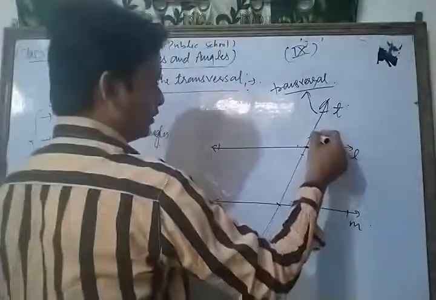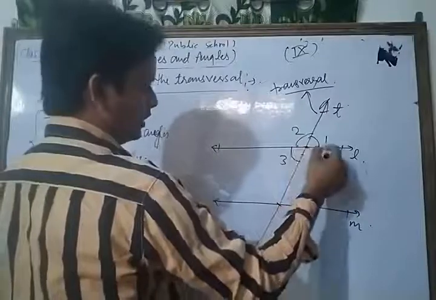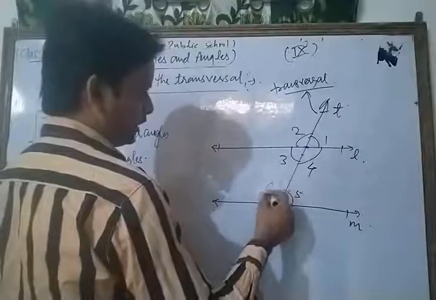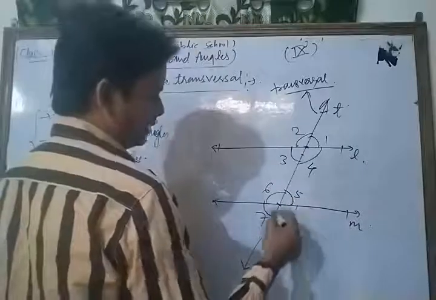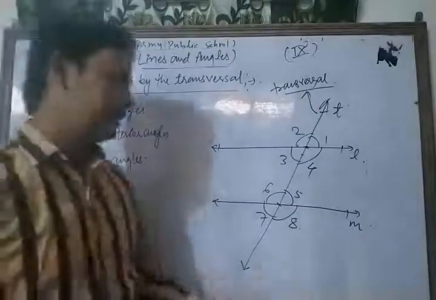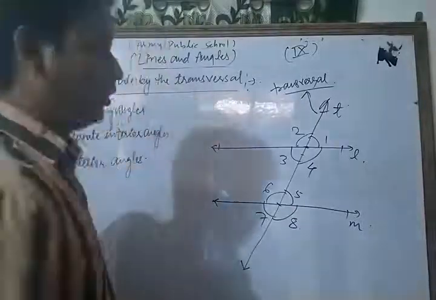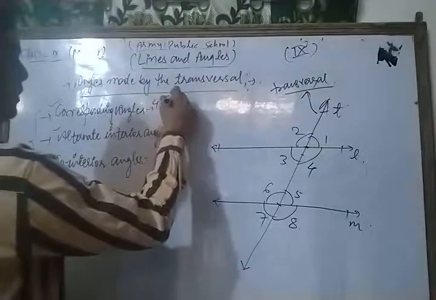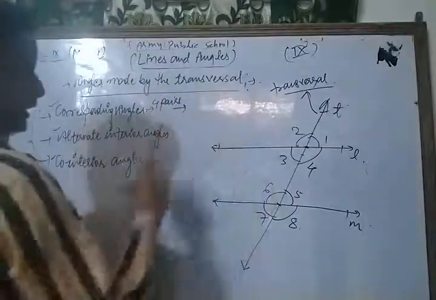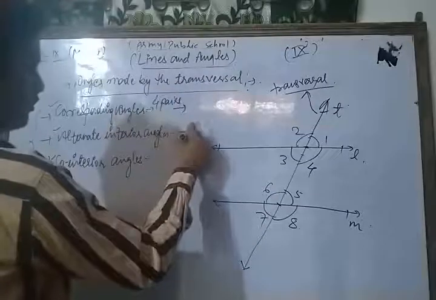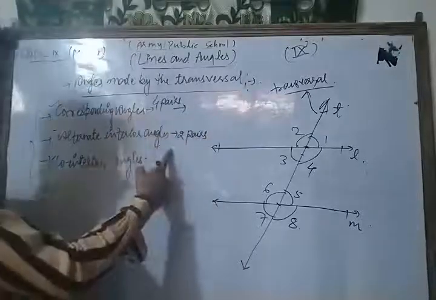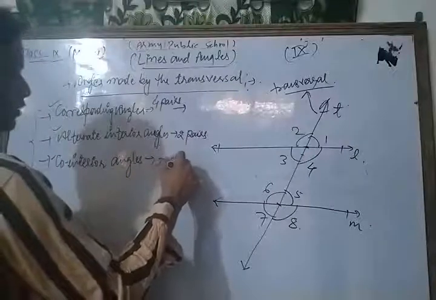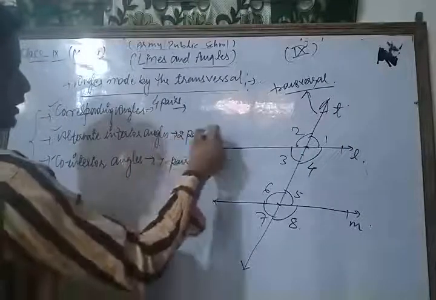Suppose this is angle 1, this is 2, this is 3, this is 4, this is 5, 6, 7, and 8. Now dear students, there are four pairs of corresponding angles formed by that transversal. There are two pairs of alternate interior angles made by that transversal, and there are two pairs of co-interior angles made by that transversal.